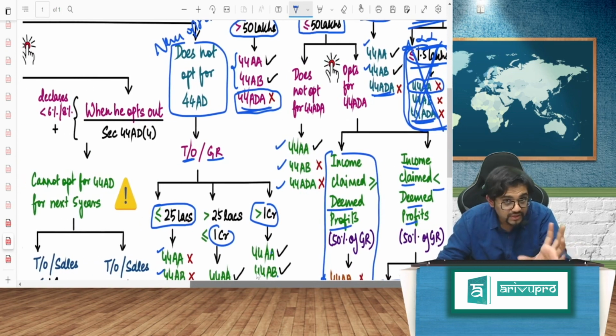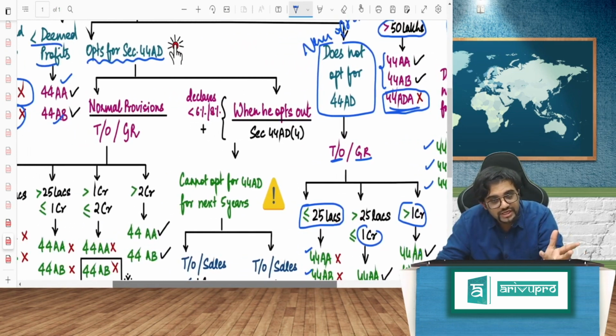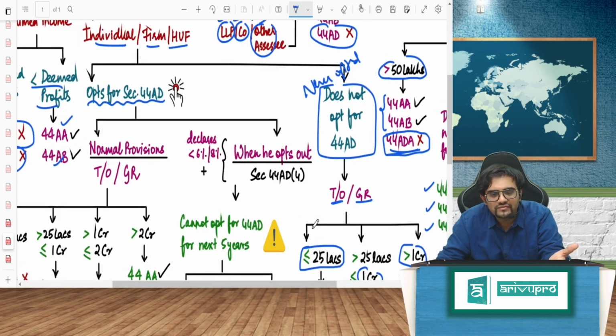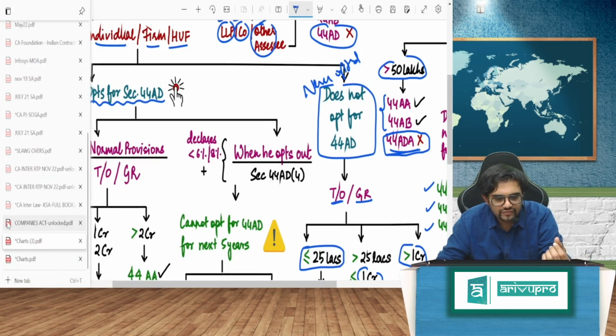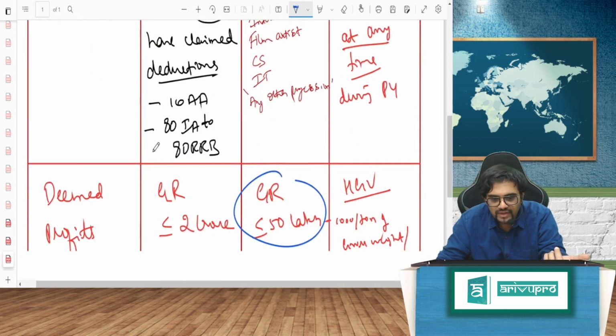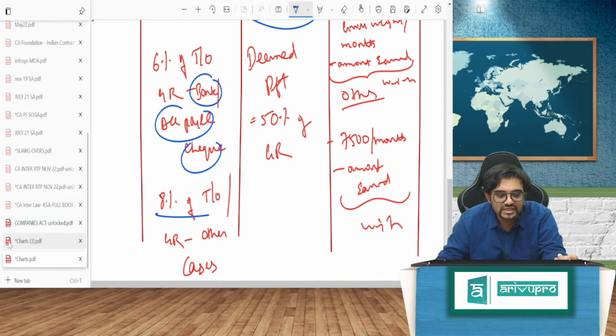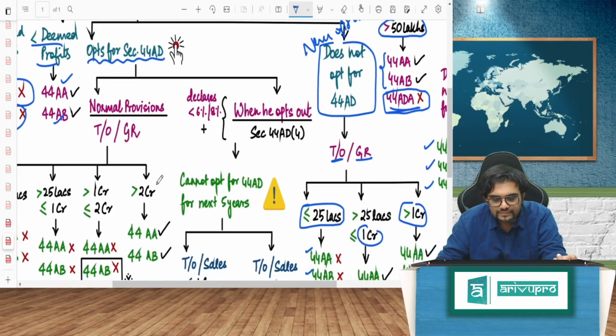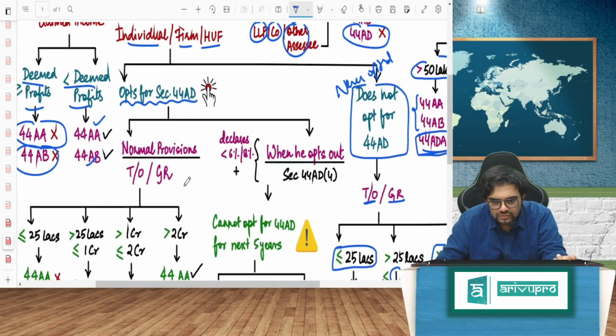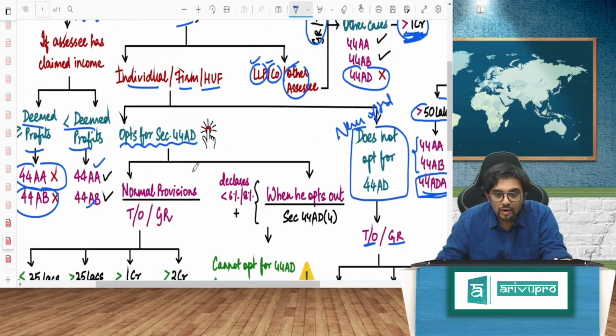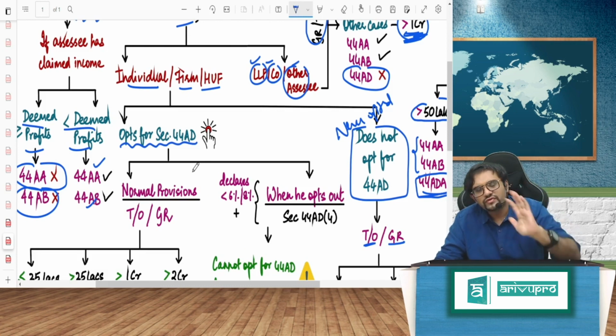Now, guys, as per the amendment, there is an opt-out scheme. Now, in 44AD, what is the presumptive scheme? Deemed profit 6% and 8%. 6% and 8% is the deemed profit. So, what is that 6%? What is that 8%? We have seen in my handwriting here. 6% if you receive it through bank or account payee cheque, 8% in other cases, cash and bearer cheque and all those things. Now, if you opt for 44AD, which means you are already doing 44AD.